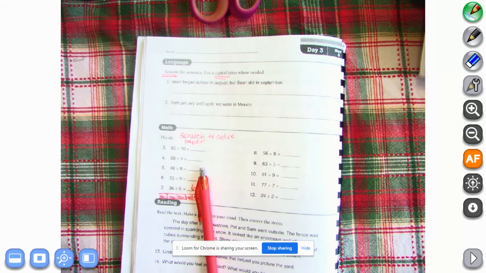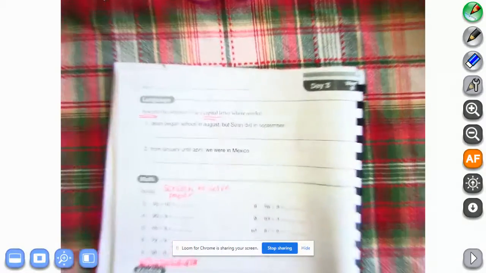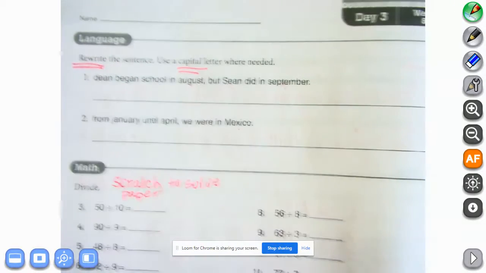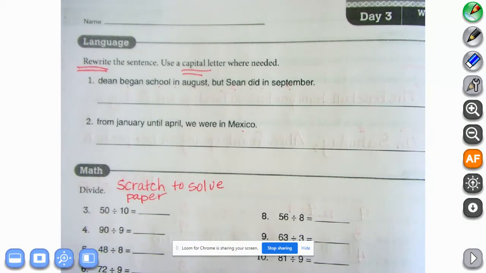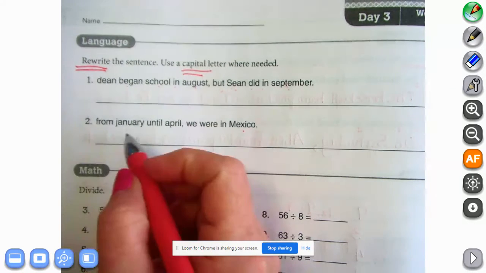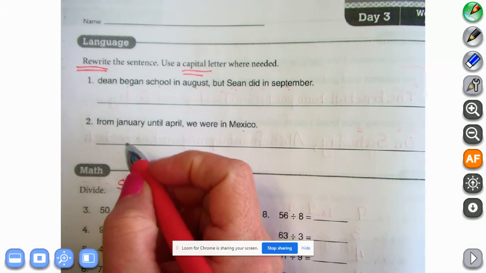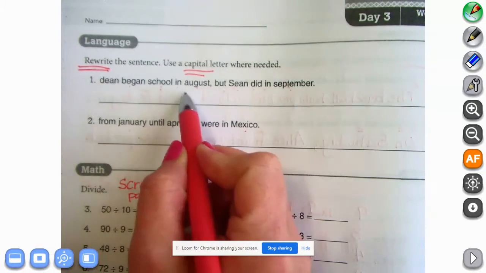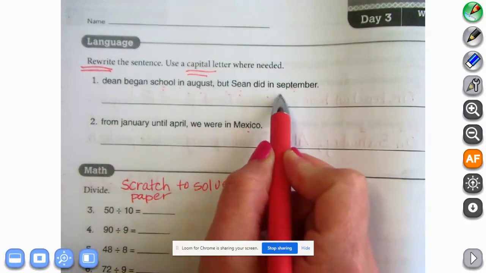All right. So we are correcting page 48 that you did yesterday. It says rewrite the sentence, use a capital letter where needed. So let's go through the sentence and mark where we're going to need to add a capital letter before we rewrite it. Dean began school in August, but Sean did in September.